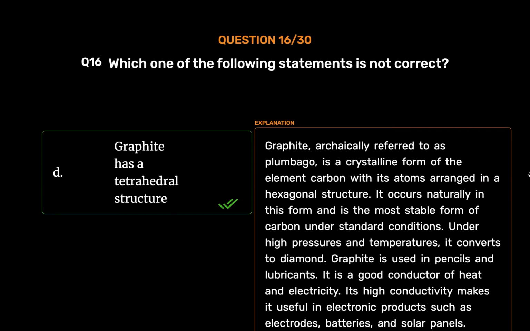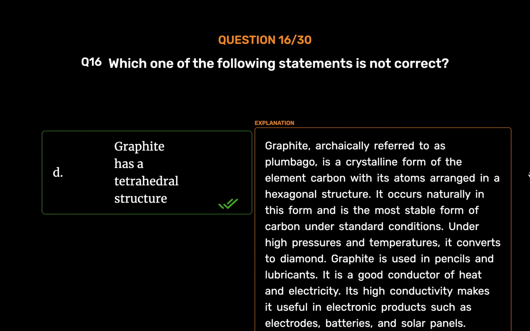Graphite, archaically referred to as plumbago, is a crystalline form of the element carbon with its atoms arranged in a hexagonal structure. It occurs naturally in this form and is the most stable form of carbon under standard conditions. Under high pressures and temperatures, it converts to diamond. Graphite is used in pencils and lubricants. It is a good conductor of heat and electricity.